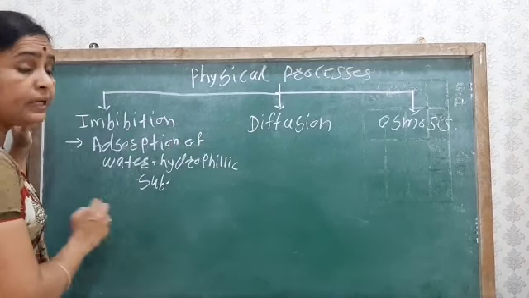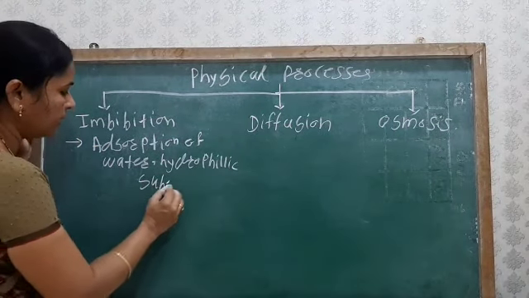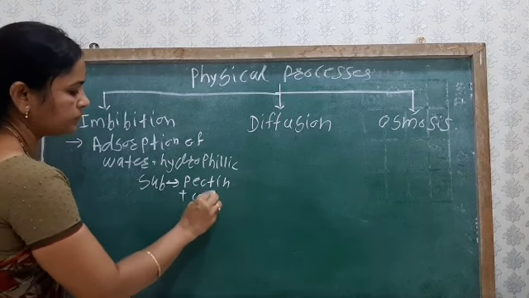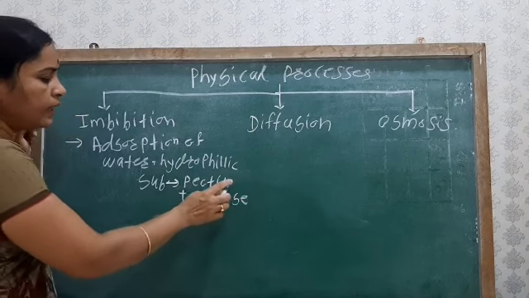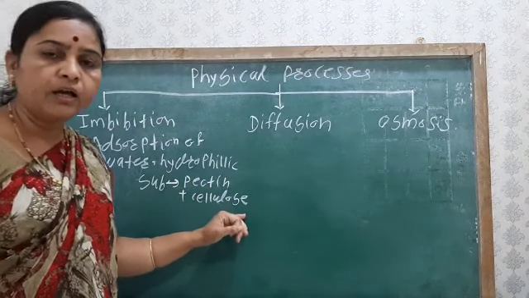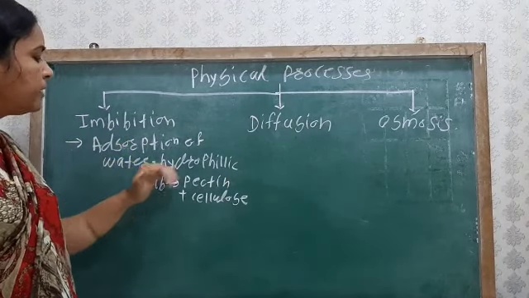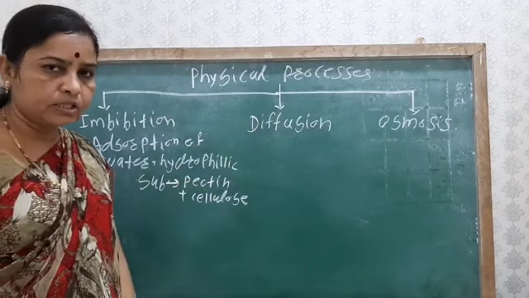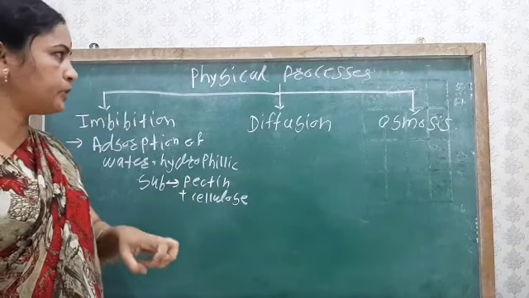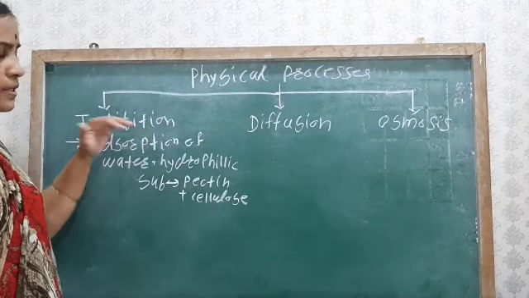So which are the hydrophilic substances present in the cell wall? We have seen that in the cell wall there are hydrophilic substances, that is pectin and cellulose. We have seen that the cell wall is made up of two layers: the outer layer made up of pectin, the inner layer made up of cellulose. So the absorption of water by the hydrophilic substances, that is by pectin and cellulose, is known as imbibition. So for the absorption, the first physical process is imbibition.